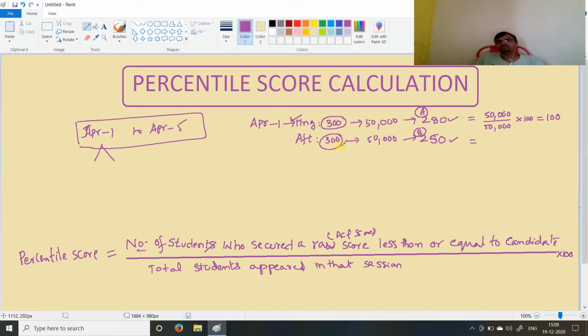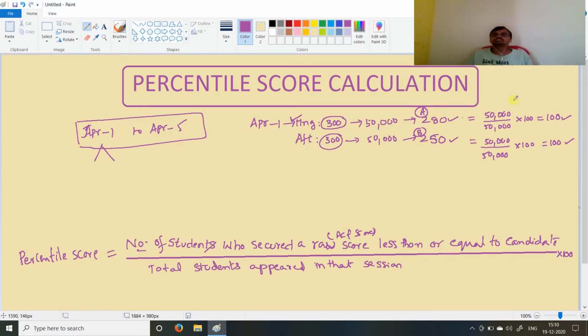Similarly, in the afternoon session, the student scored 250, the highest in that session. So the number of students who got less than or equal to 250 is 50,000, and the total number of students attended is 50,000, into 100. Here also the percentile score is 100. One student got 280 marks, the other got 250 marks, but their percentile scores are both 100. Depending on the paper level, based on your marks, your percentile score will change.